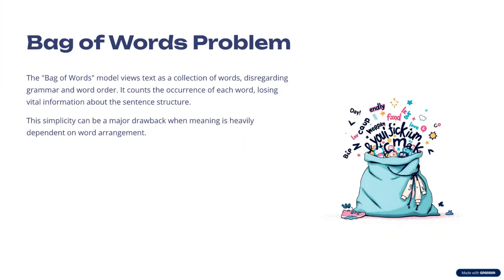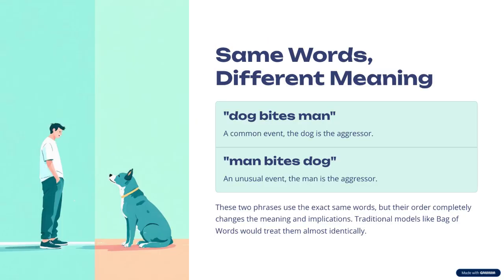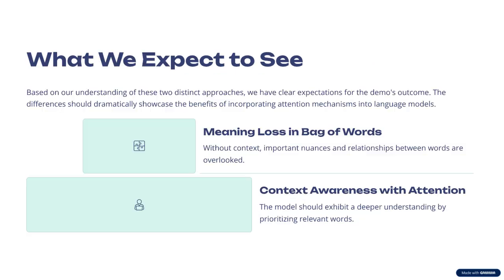The bag of words problem was that it ignores the word order. So if we use the bag of words algorithm, then it ignores the word order. For example, you have two different sentences like "dog bites man" and "man bites dog." Those are the same words but with very different meanings, but in bag of words they look almost the same. So using bag of words, these two different sentences carry the same meaning. That was the problem with bag of words.